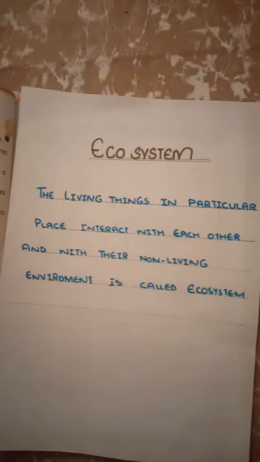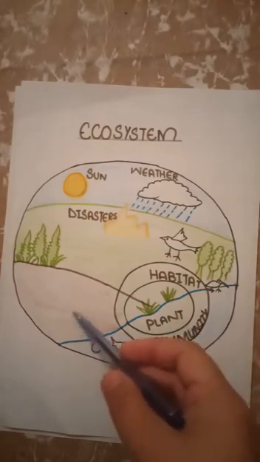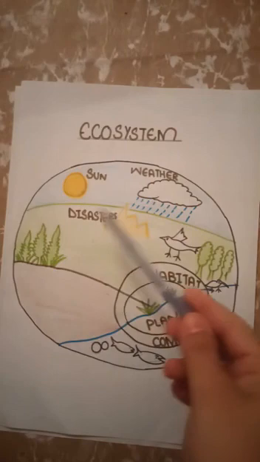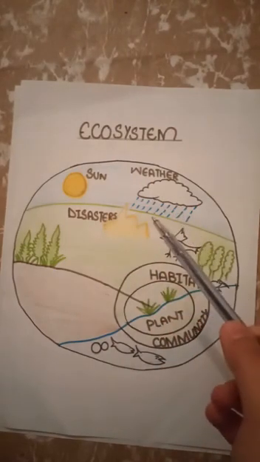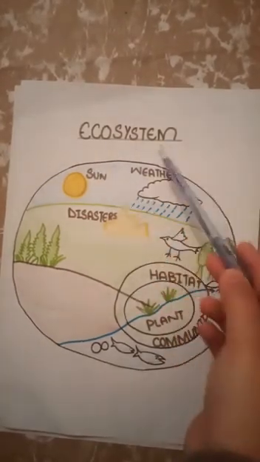In an ecosystem, plants and animals are dependent on each other for their survival. Animals get food and oxygen from the plants, and plants get carbon dioxide gas from the animals to make their food. Ecosystem is the interaction of living things with the non-living environment. Living things include the plant community, aquatic animals, and land animals. The non-living environment includes sun, weather, soil, and atmosphere. All these things combine and make a system called the ecosystem.